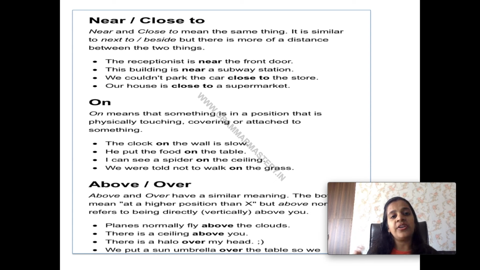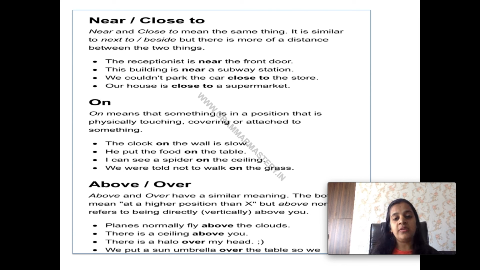Then near or close to. Near and close to mean the same thing. It is similar to next to, beside, but there is more of a distance between the two things. इनमें कोई ज़्यादा difference नहीं है. Beside means by the side, at the side of something. But there is more of a distance between the two things. Like the receptionist is near the front door. Our house is close to a supermarket. So थोड़ा सा distance का फर्क होता है.